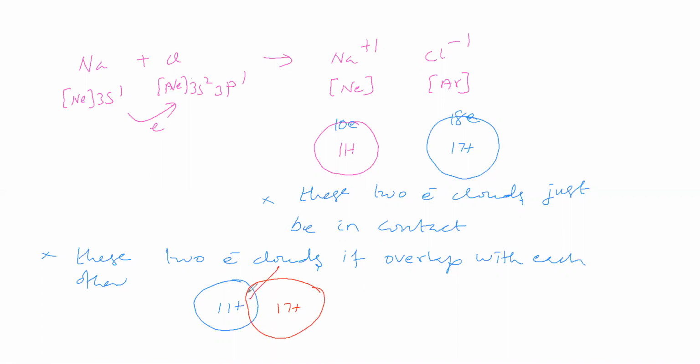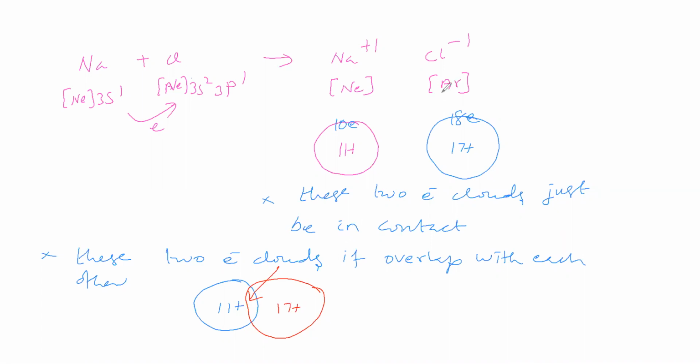If overlapping, can you say Na plus is a neon configuration? Now Na plus is not neon configuration. Its configuration is more than neon. Cl minus configuration is not argon, it is less than argon.